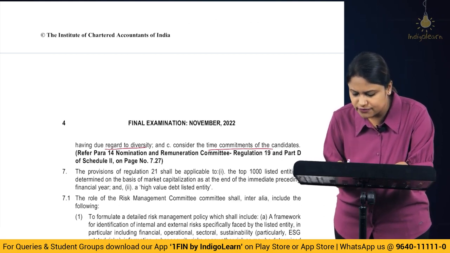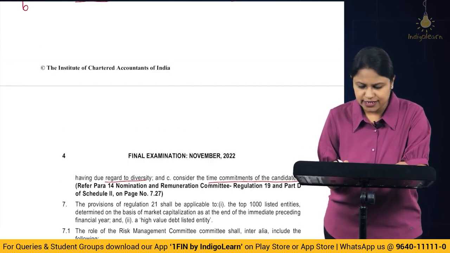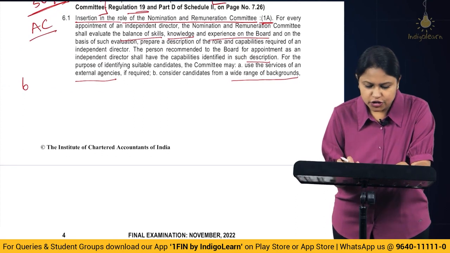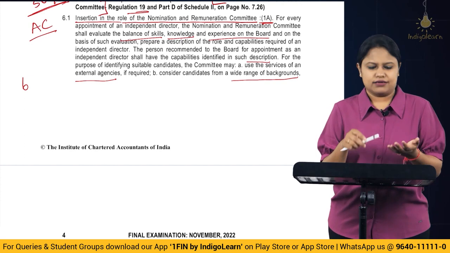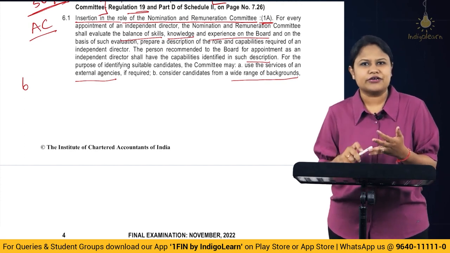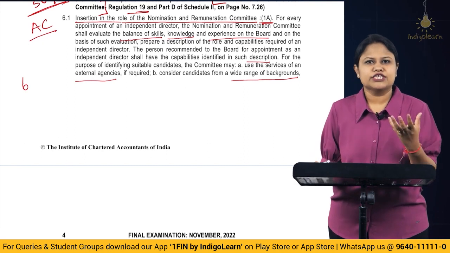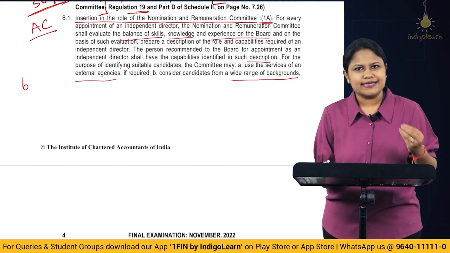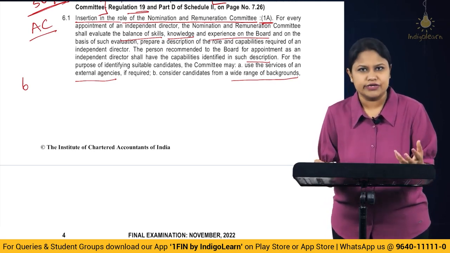Consider the time commitment of the candidates, how much time they can actually give to the commitments that they are taking over, how long they can serve as the independent directors basically. Alright, so all of this is what they are going to take into account along with all the other things earlier, like evaluating the qualification, their positive attributes, their extra qualification, whatever was required. Earlier evaluation what NRC did, that was required as it is. Additionally, they also want you to now give this kind of extra evaluation also.